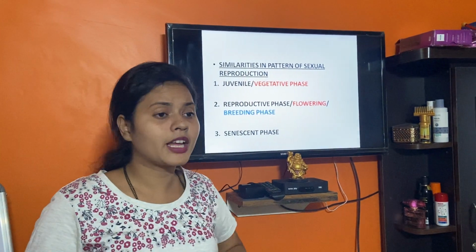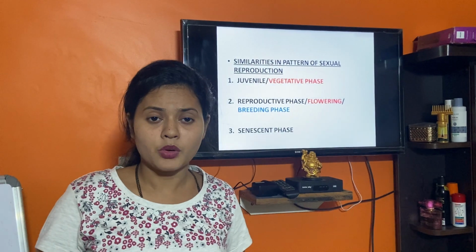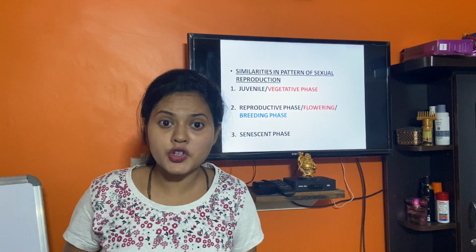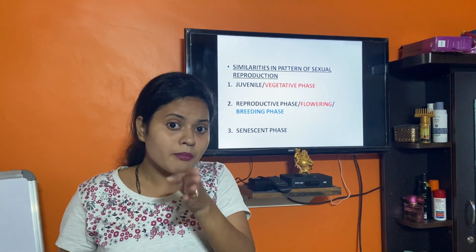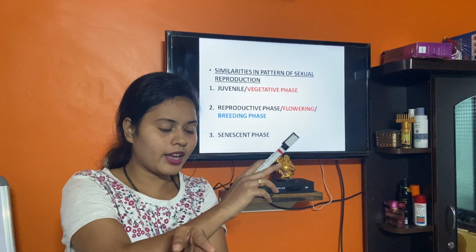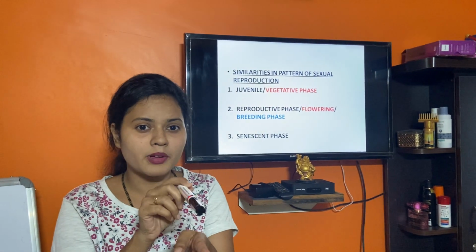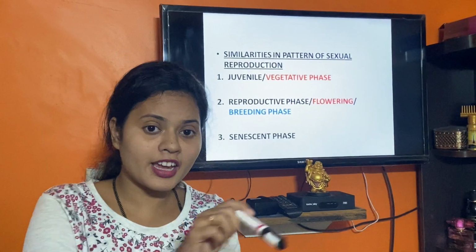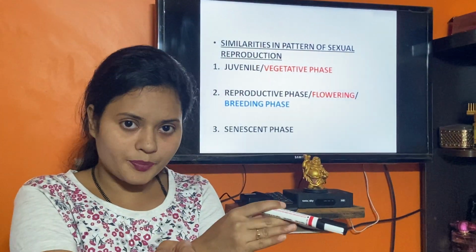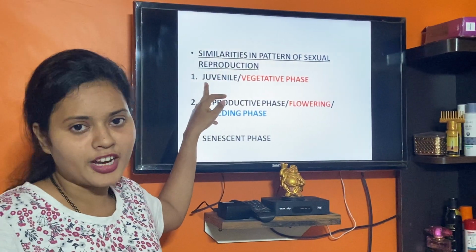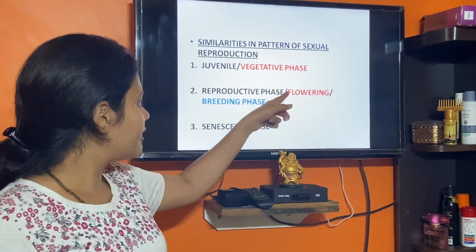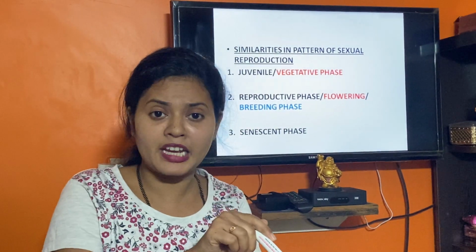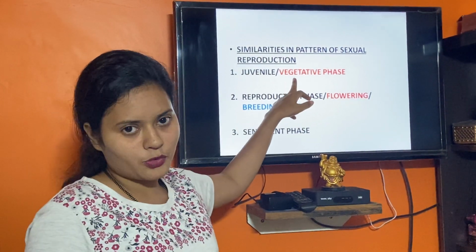If I want to tell you an example of human females, I'll tell you. Females can reproduce only when they are menstruating, we say. So for example, from age 1 to age 12, normally we say for females it is 12 years, the phase before that is called the juvenile phase. And in the case of plants, that phase is called the vegetative phase, meaning the plants before flowering. That is the vegetative phase.